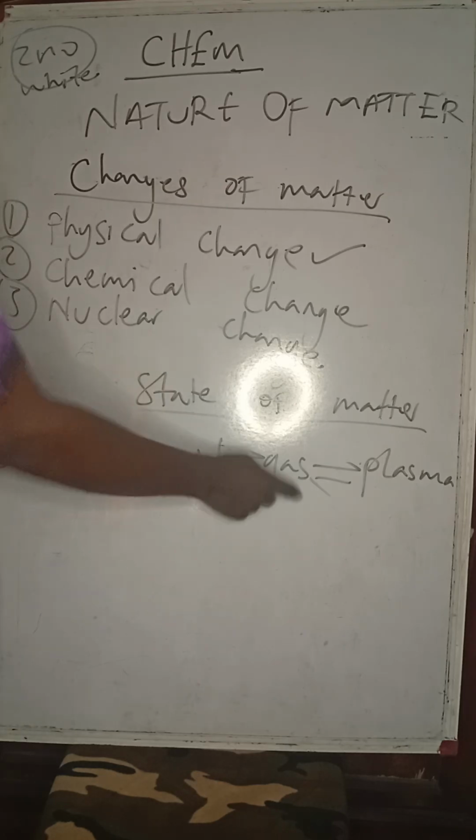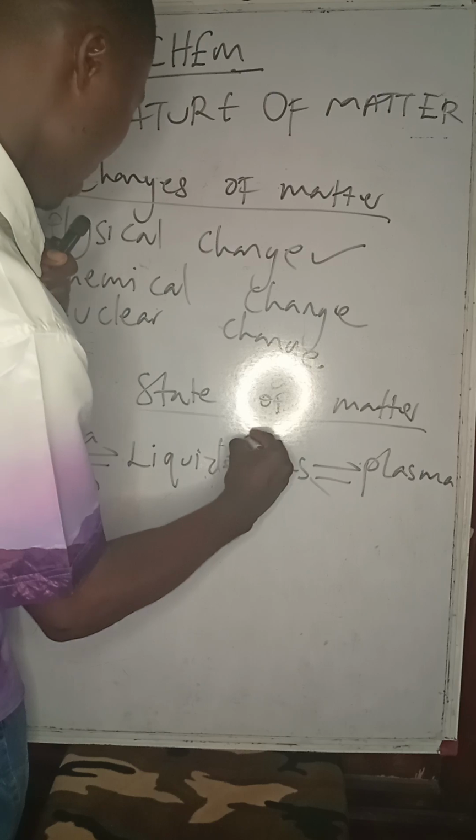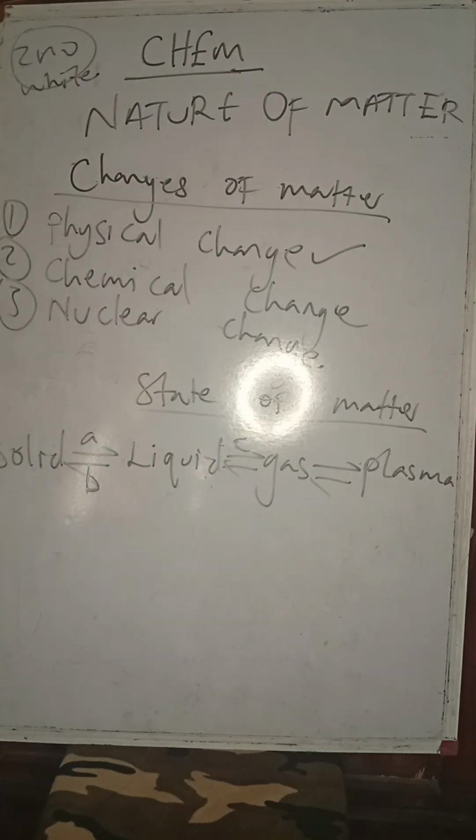Then from liquid to gas, C is termed evaporation or vaporization. Evaporation is a surface phenomenon, what I mean is that evaporation occurs at the surface of a liquid, while vaporization occurs throughout the liquid. Another difference is that evaporation occurs at any temperature, while vaporization occurs at boiling point.